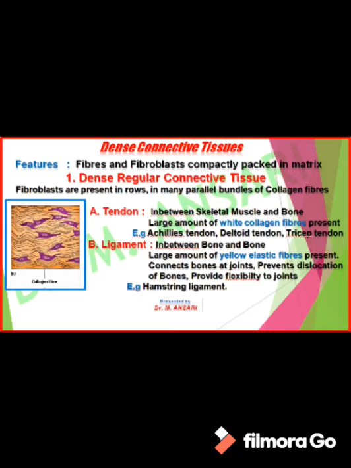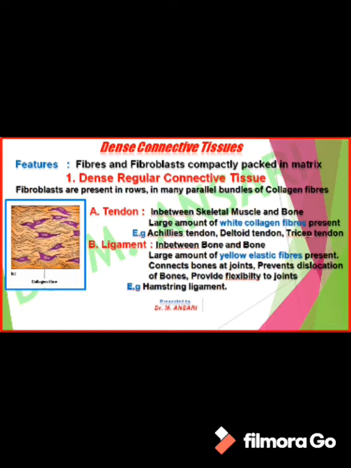Tendon and ligaments are included in dense regular connective tissue. Tendon is present in between skeletal muscle and the bone and has a large amount of white collagen fibers. For example, Achilles tendon, deltoid tendon and triceps tendon.